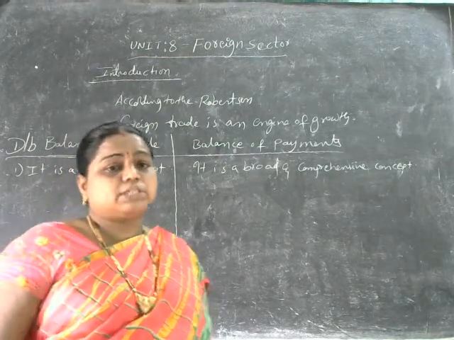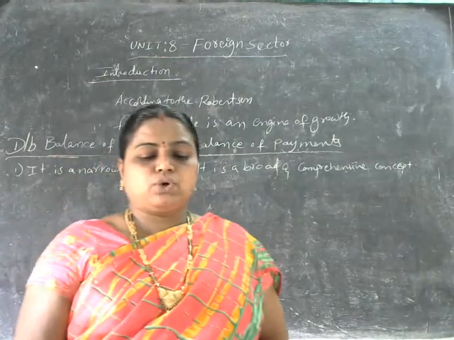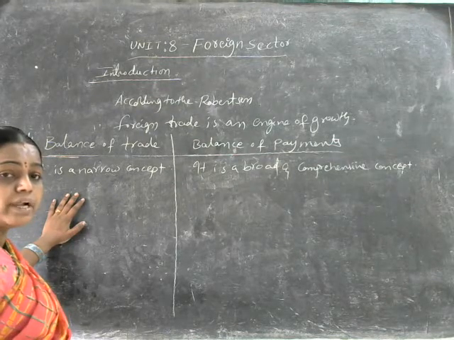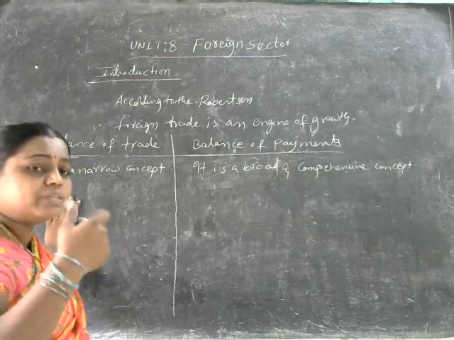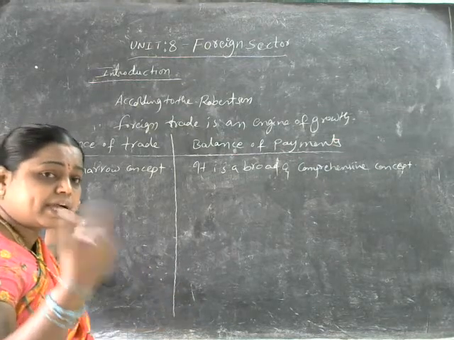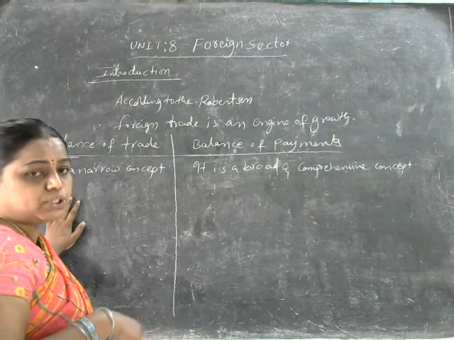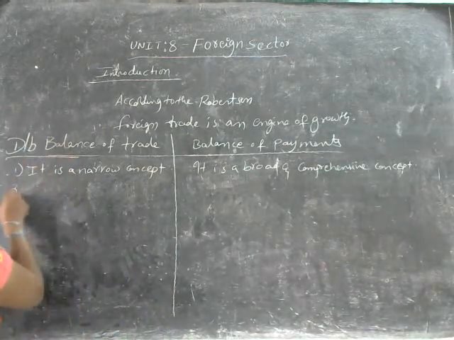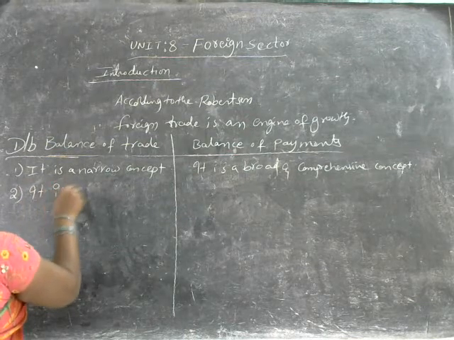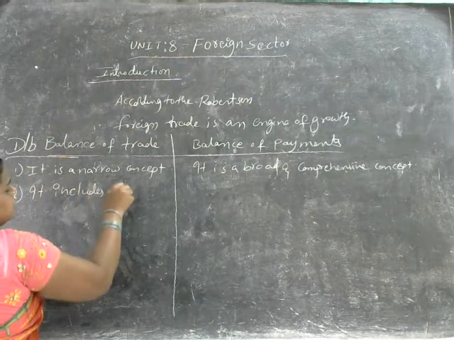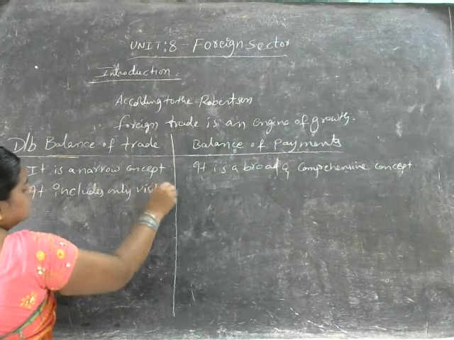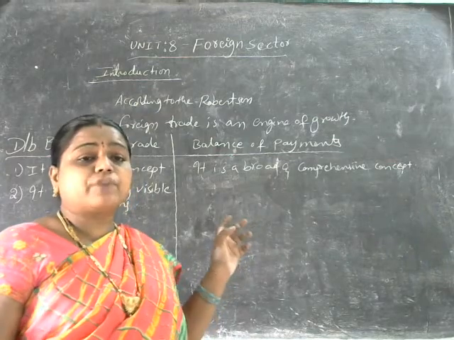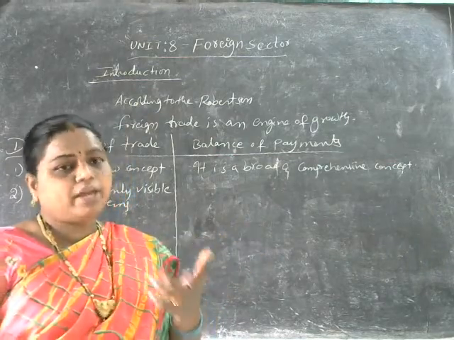So then the second one, what is the difference? Balance of trade includes only visible items. Visible means what here? Which we can see here. మనకి ఏవైతే కంటికి కనిపిస్తున్నాయో వాటిని మాత్రమే కన్సిడర్ చేస్తుంది. సో హియర్ ఇట్ ఇంక్లూడ్స్ ఓన్లీ విజిబుల్ ఐటమ్స్. Balance of trade includes only visible items. కంటికి కనిపించే మాత్రమే కన్సిడర్ చేస్తుంది.